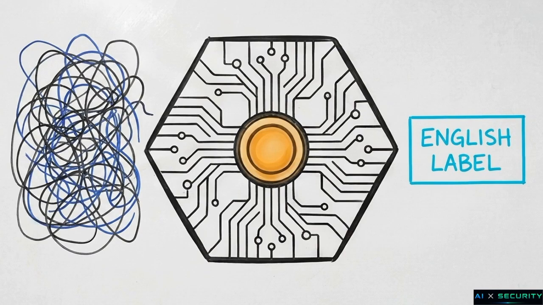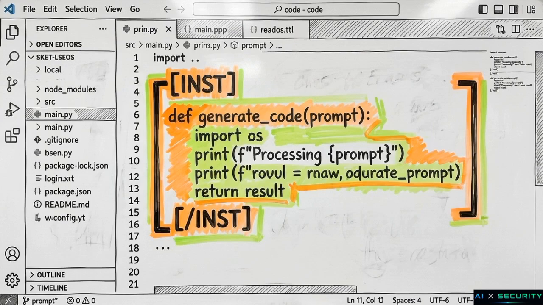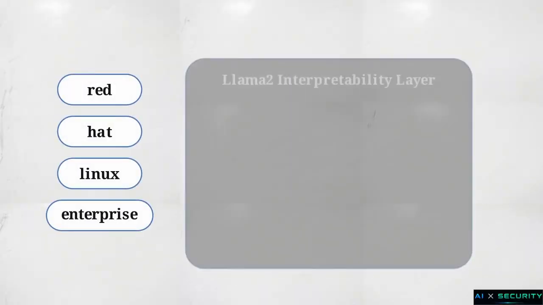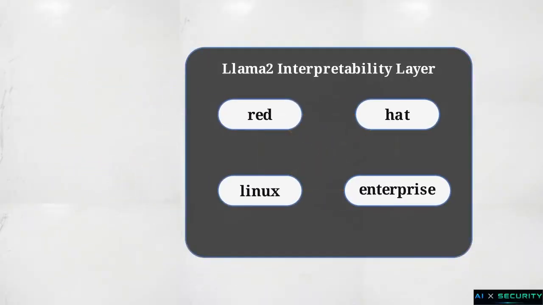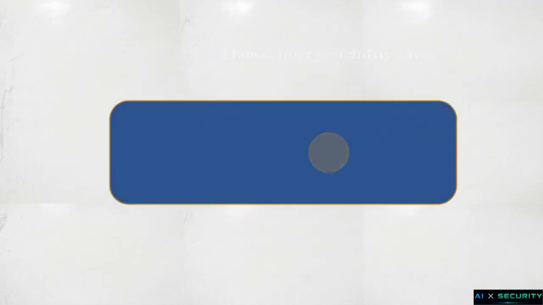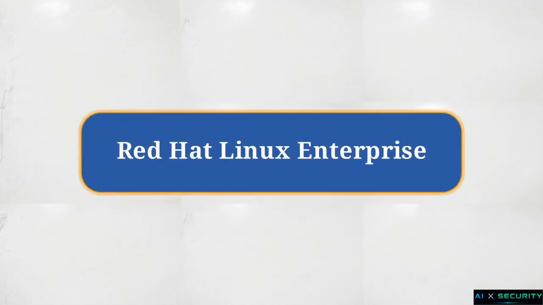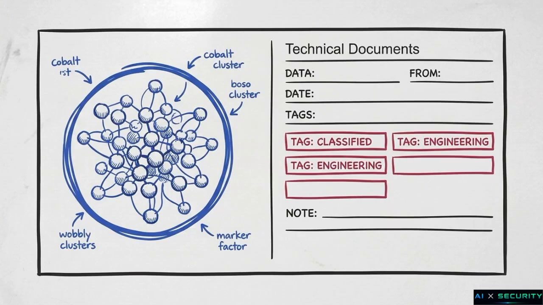To solve this naming problem, we can deploy a large language model like Llama 2 as an interpretability layer. The mechanism is straightforward. The top keywords generated by the HDBSCAN clustering algorithm are injected directly into a predefined Llama 2 prompt template. The language model reads the keyword list, synthesizes the context, and outputs a clean label, autonomously generating titles like Red Hat Linux Enterprise.